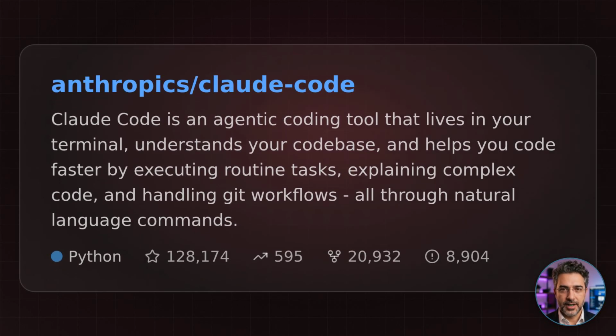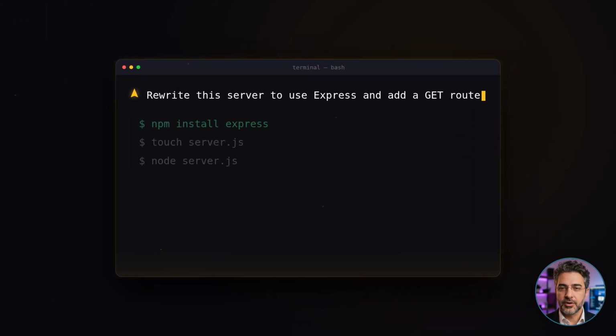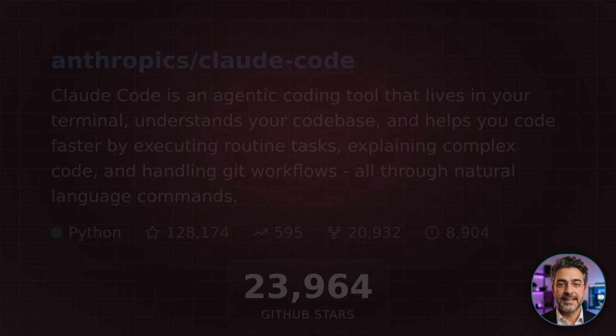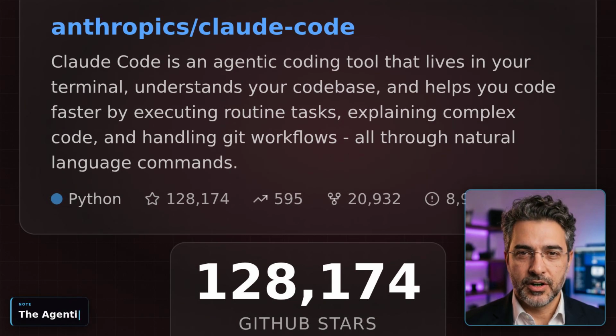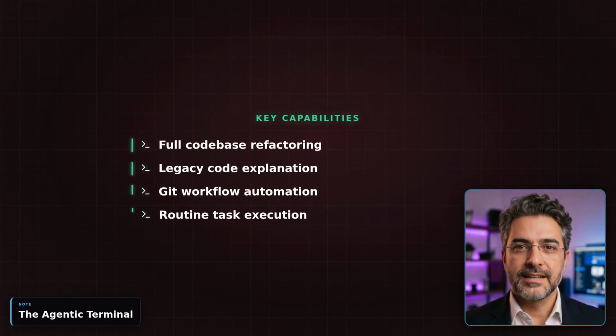Anthropic's own claude-code is trending again. This is their agentic CLI tool that's becoming the gold standard for terminal-based AI coding. It doesn't just suggest code, it actually executes routine tasks and handles Git workflows. It's sitting at 128,000 stars, and for a good reason. It understands your whole codebase. You can ask it to refactor a complex module or explain a legacy file, and it just gets it right.